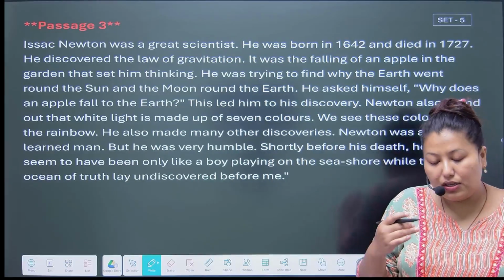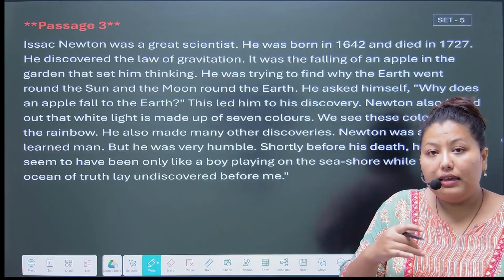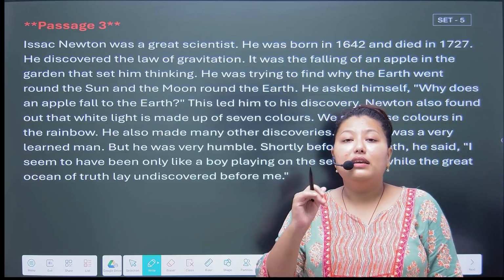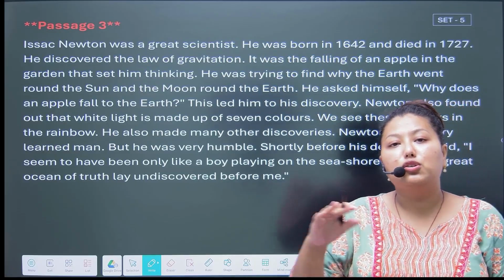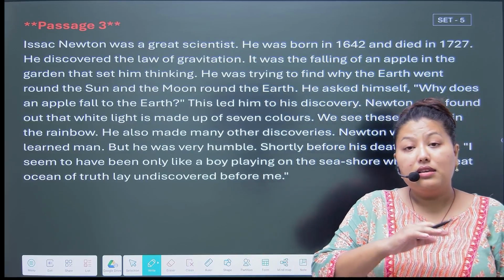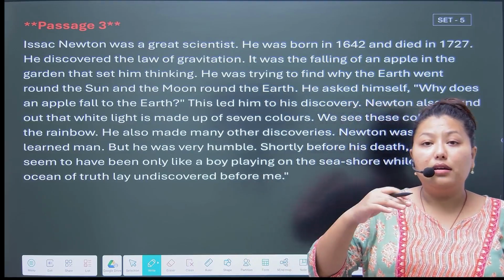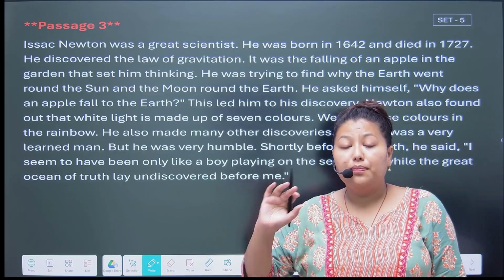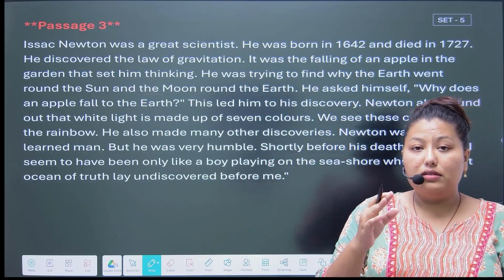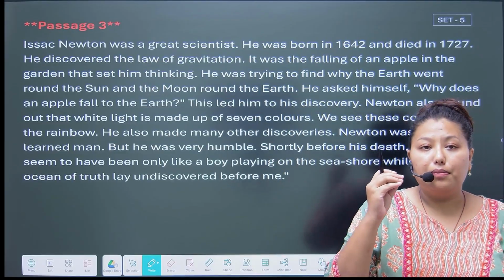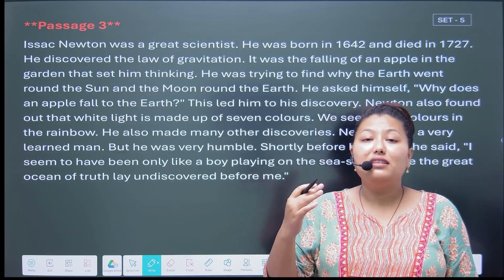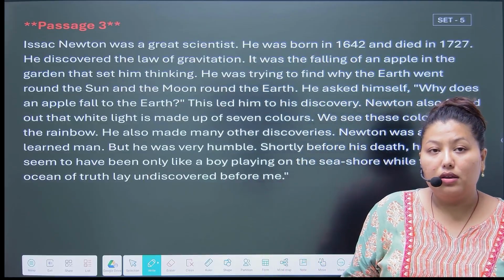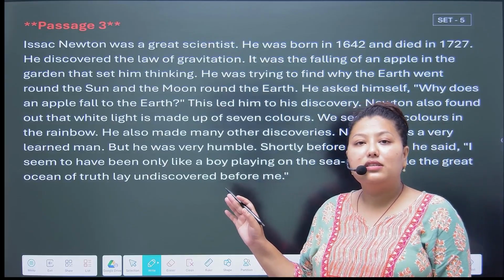By this line, Newton was trying to say that maybe he was dying now, but he was like a boy who was playing on a seashore. Seashore means a land by the sea, which is a very vast place. Newton was a boy playing on the seashore, and there is a lot which is still undiscovered by him. This is what he was trying to say in this line.